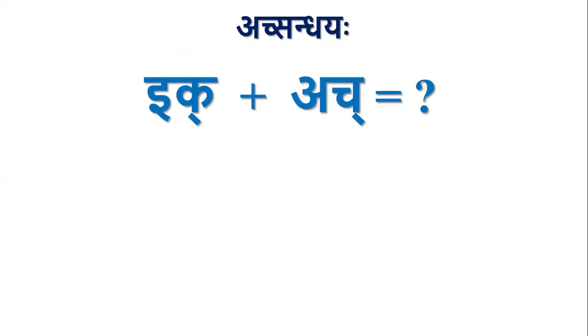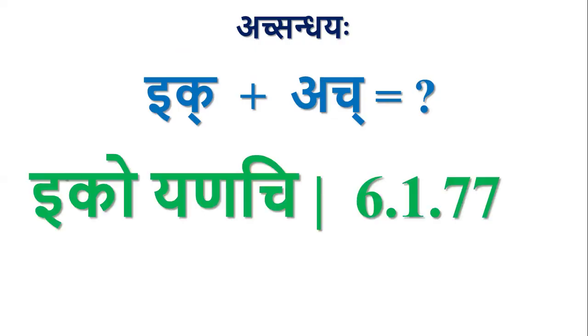So let us take the cases of Ik followed by Ach. Whenever we get Ik in the Purvavarna position, we remember Ikoyanachi 6.1.77. This is a quite familiar sutra to us. So this is the Utsarga Sutra.